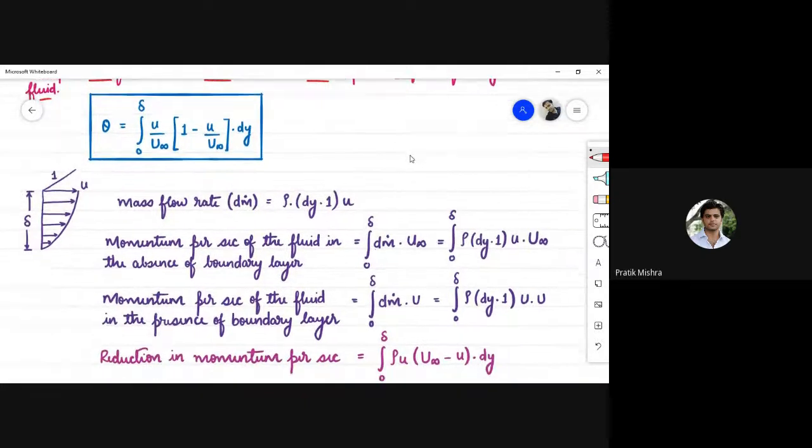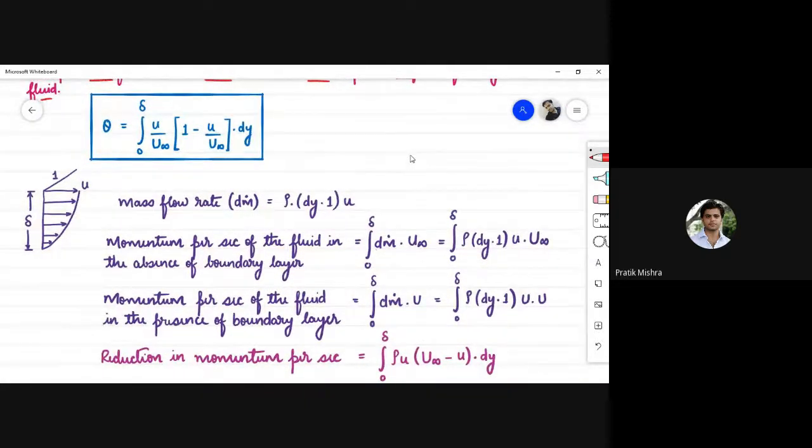Suppose you have a surface like this, and over this surface you have a velocity gradient in this fashion up to the thickness of delta. Consider the unit width of the solid body.